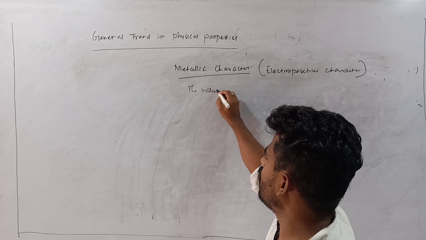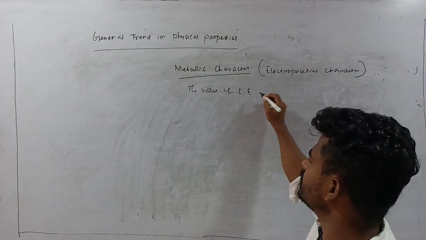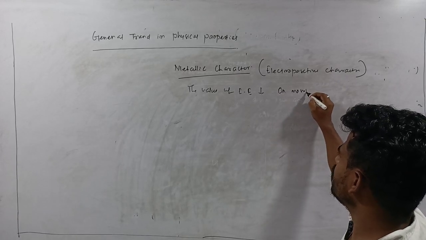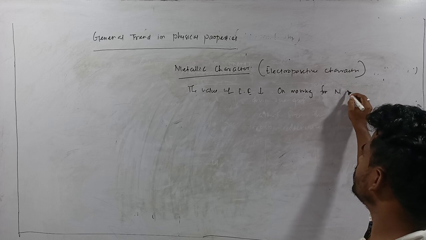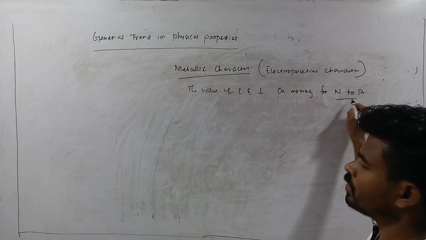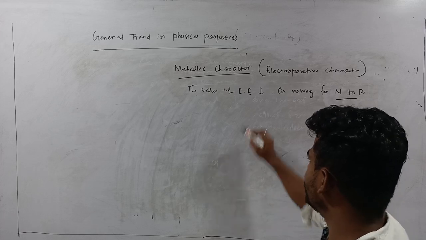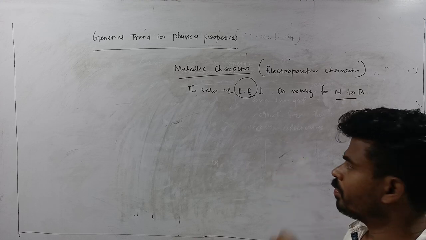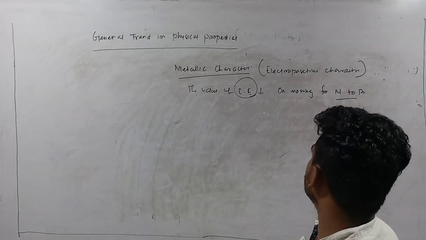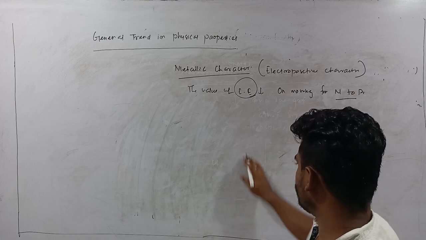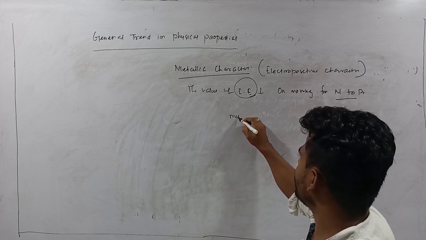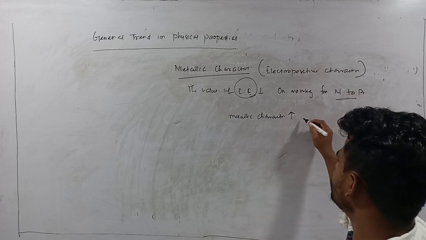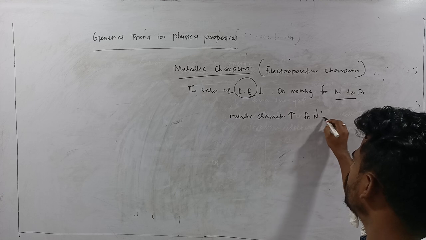The value of ionization energy decreases on moving from nitrogen to bismuth. So due to the decrease in ionization energy, the release of an electron from the valence shell becomes easy. That's why your electropositive character increases down the group, or metallic character increases from nitrogen to bismuth.